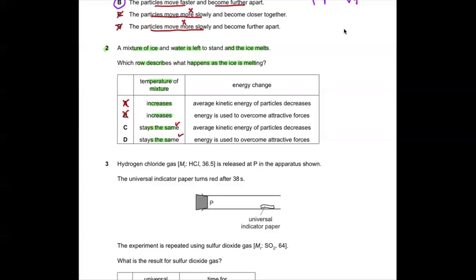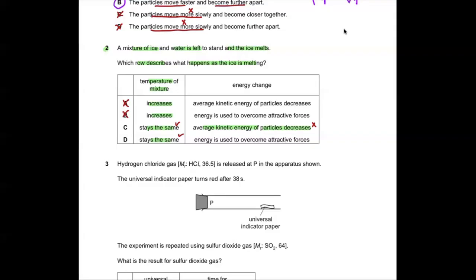Next, average kinetic energy of particles decreases. When the solid is turning into the liquid, what happens to the kinetic energy of the particles? Will it decrease or increase? It increases, so this goes wrong, and the energy is used to overcome the attractive forces. That is the actual answer. A decrease in average kinetic energy means there is a decrease in temperature.